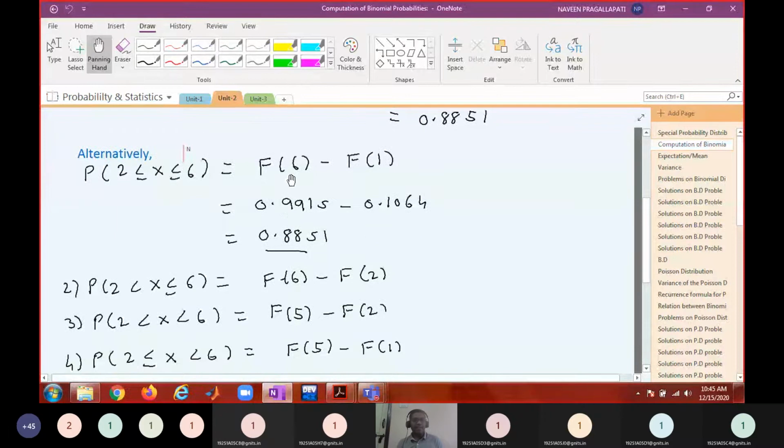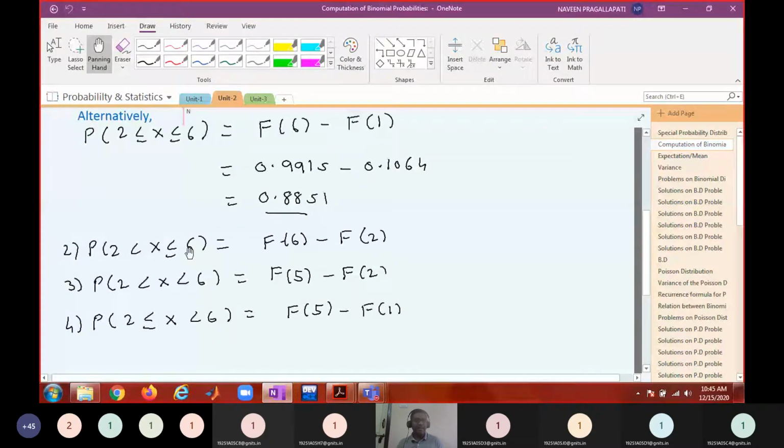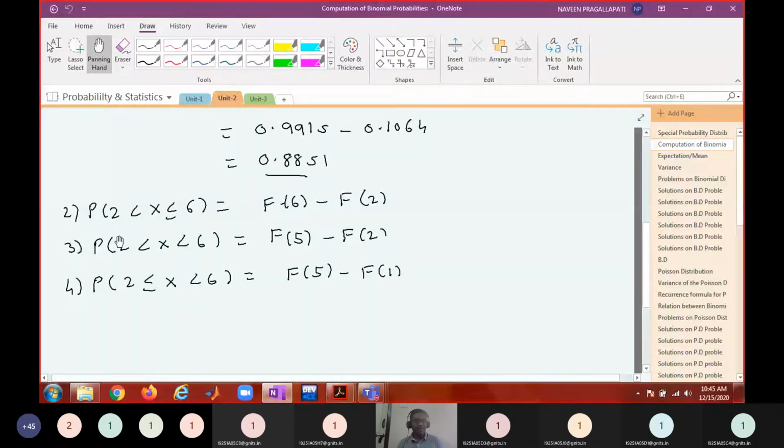F of 6 minus F of 1. 2 to 6 means what? 6 is inclusive, 2 is also inclusive. Therefore, you want successes from 2 to 6, which means the total up to 6 number of successes minus 1 number of success gives the successes from 2 to 6. So you can compute the probability like this also using the distribution table. Whereas you see here, 2 is not included, 6 is included. So you want the number of successes from 3 to 6. Therefore, F of 6 minus F of 2 gives 3 to 6, like this.